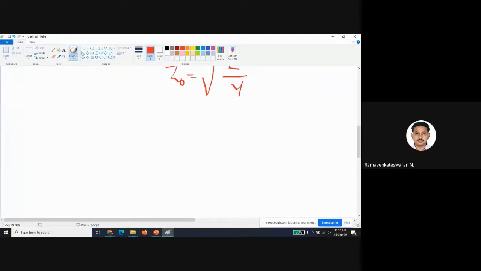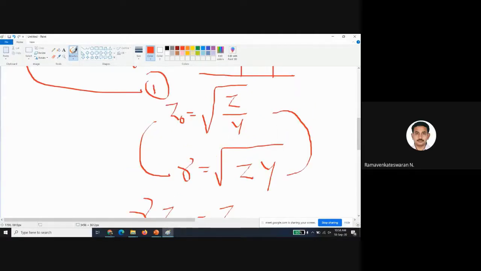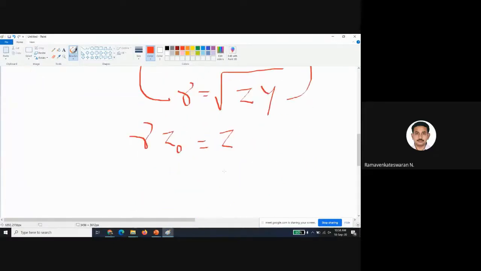So what I'm going to do, I'm going to multiply these two, left and left and right and right. So what I will get, gamma Z naught equals Z. Is that clear? Because root Y and 1 by root Y will be cancelled out. So gamma Z naught, I will get Z.